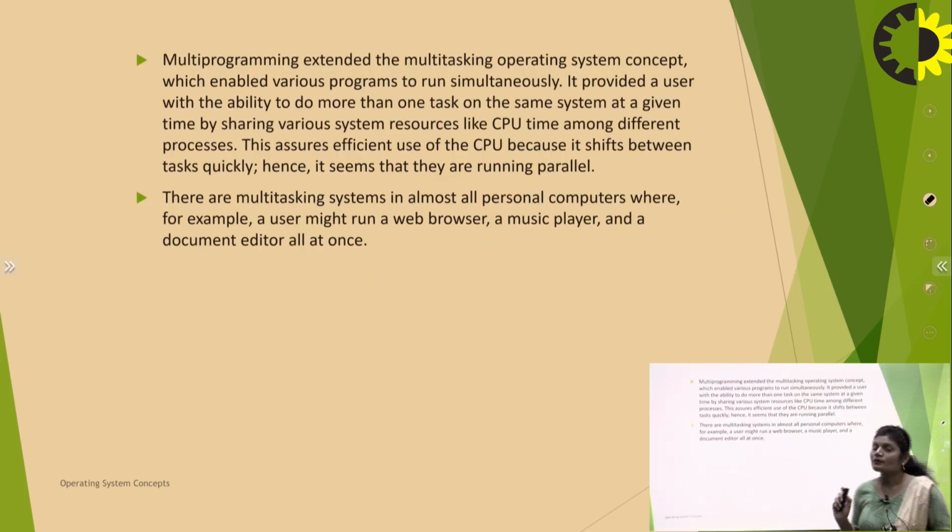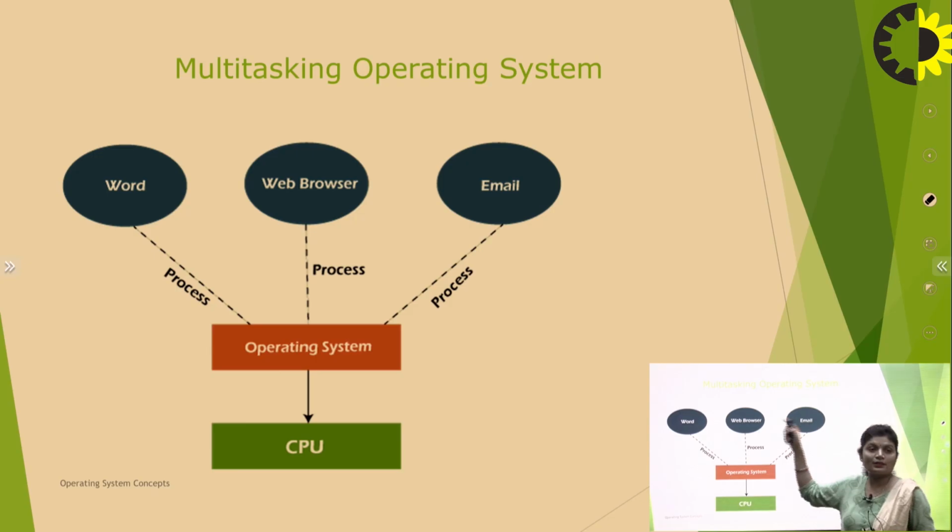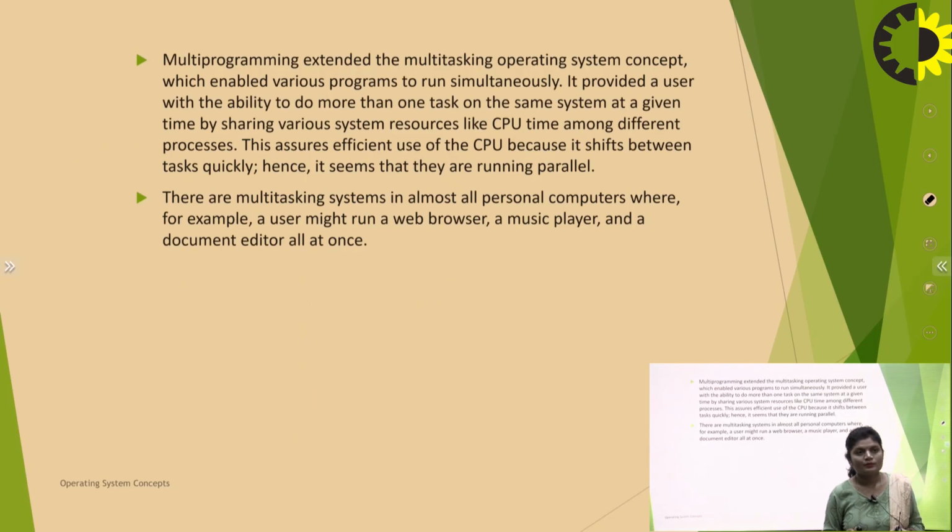So multi-programming extends the multitasking operating system concept. The extension of multi-programming is the multitasking operating system, which enables various programs to run simultaneously. Here in our diagram, various programs are run simultaneously. It provides a user with the ability to do more than one task on the same system at a given time by sharing various system resources like CPU time among different processes.